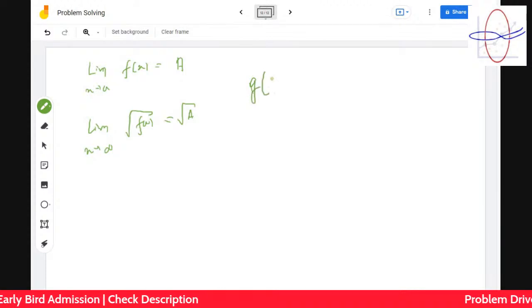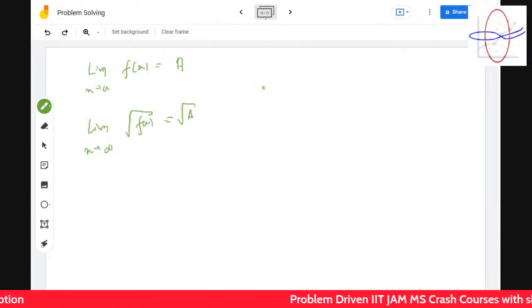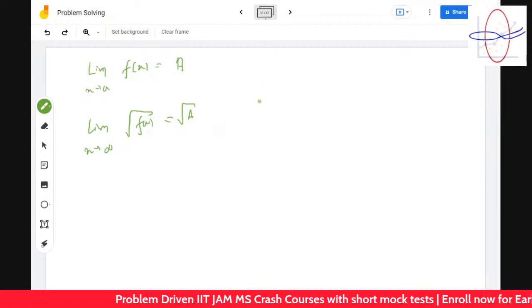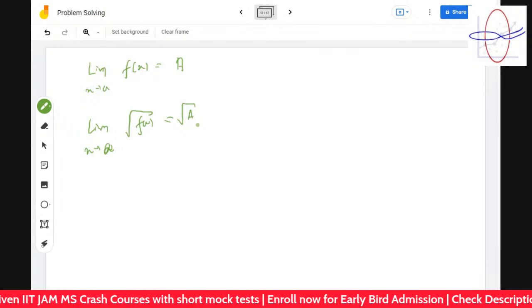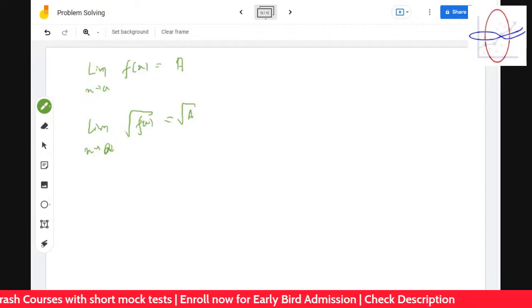Root is a continuous function, so the limit will go inside the composition.